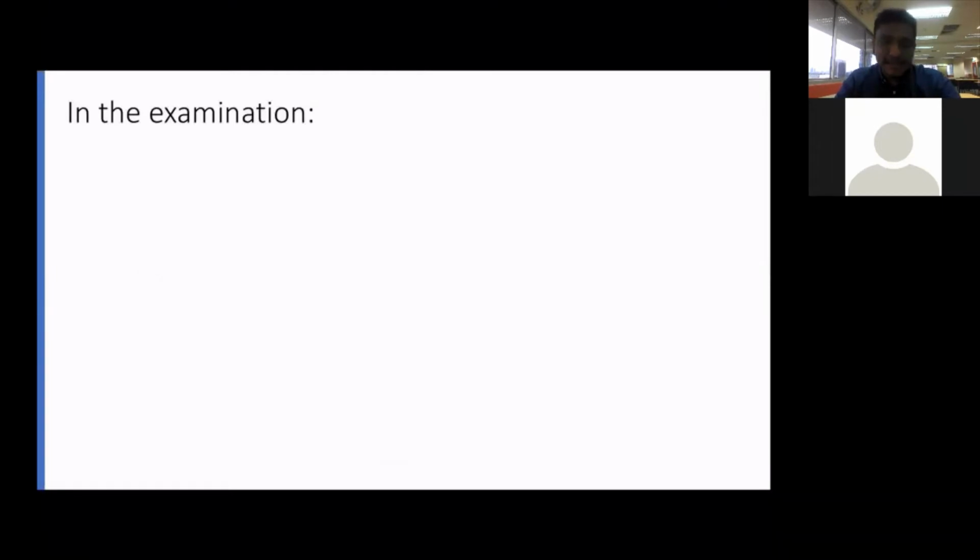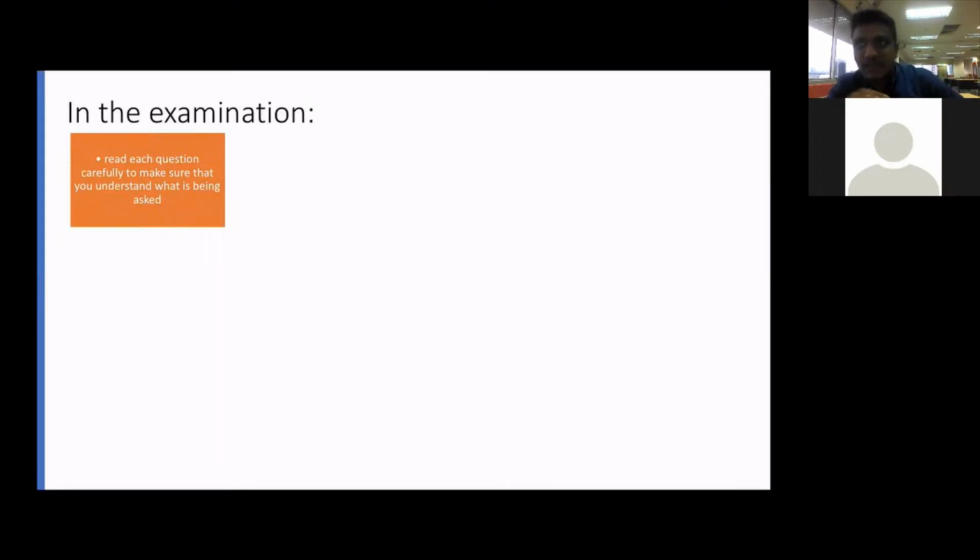In the examination in Paper 2, first thing, you need to read each question carefully. Make sure you understand what the question is asking. I always tell you in the class also, always go to the required first. You read the required. After you read the required, then only you read the full question. We need to know what the question requires first.